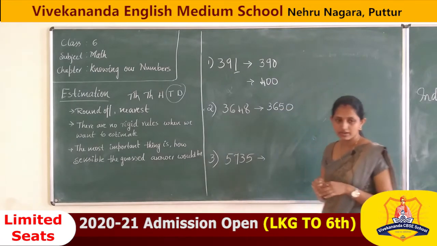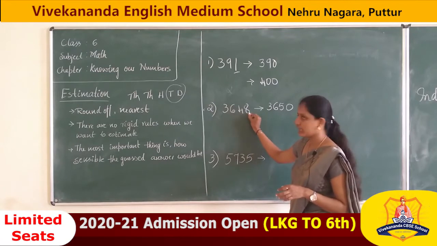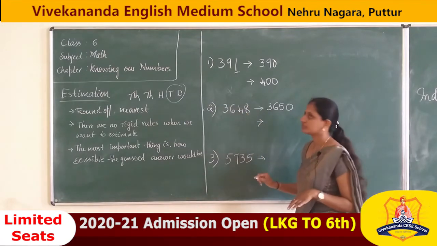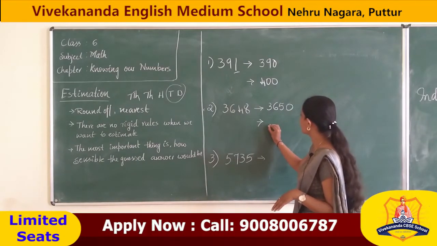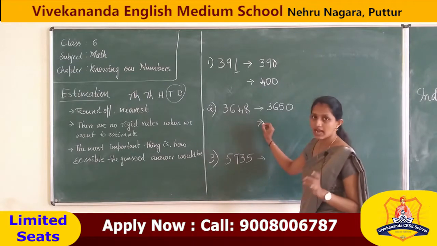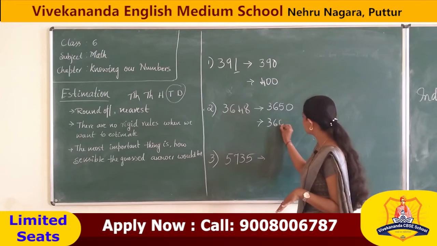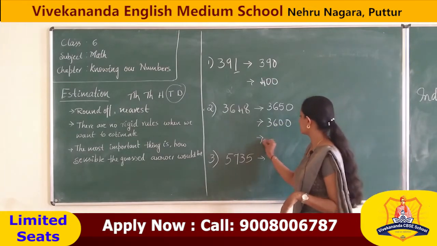Is that right, student? Because it is 8, 4, 8. Okay. Next one. Next 100. Okay. 3600. Correct? Next 1000.